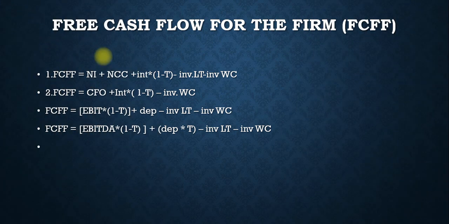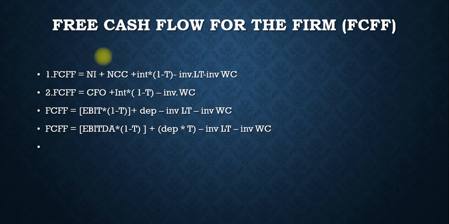The next formulas are free cash flow for the firm, that is FCFF. FCFF is equal to NI plus NCC plus interest into 1 minus tax minus investment in LT minus investment in WC. LT indicates long term investment.